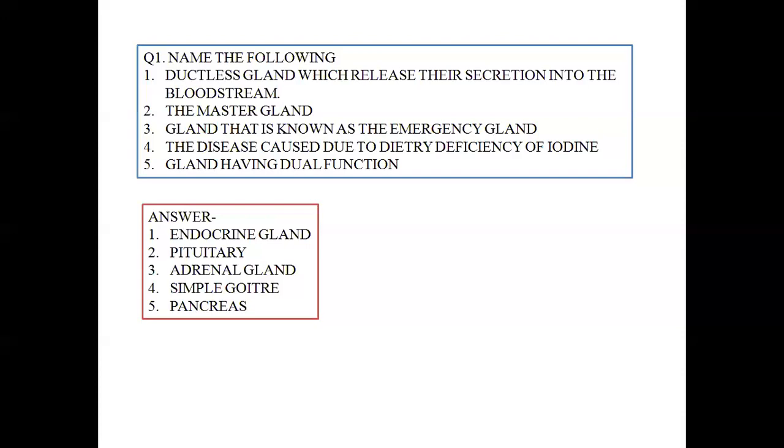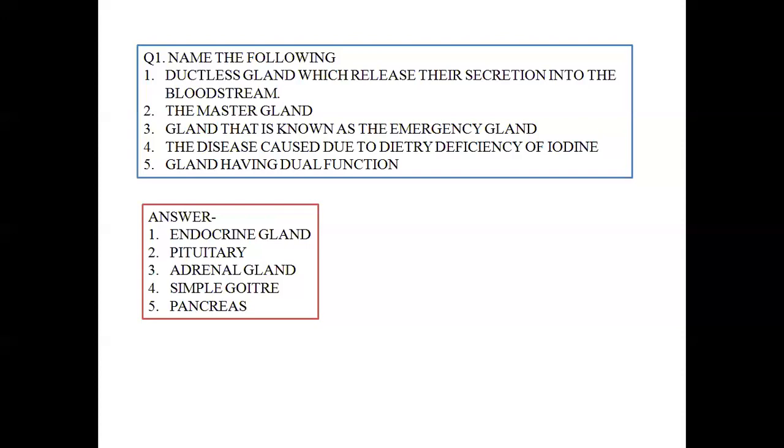Next is the disease caused due to dietary deficiency of iodine. As I have already mentioned, iodine is one of the essential components required for proper formation of the hormone thyroxine.